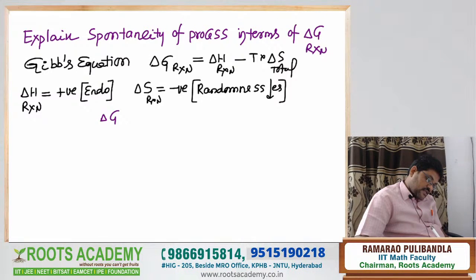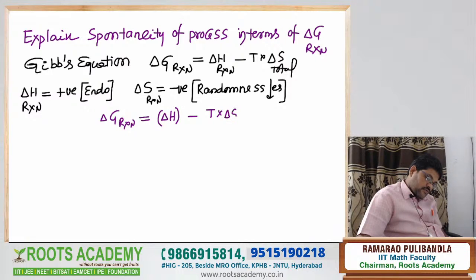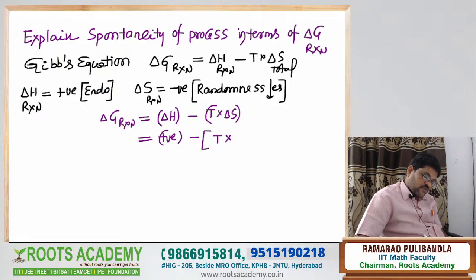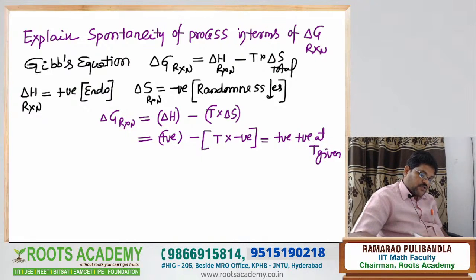Therefore, delta G of the reaction is equal to delta H minus T into delta S. Delta H is what sign? Positive. Minus T into delta S is what sign? Negative. Now what do you write? Minus into minus is positive at the given temperature. Positive means more positive. That's why at all temperatures it is a non-spontaneous process.